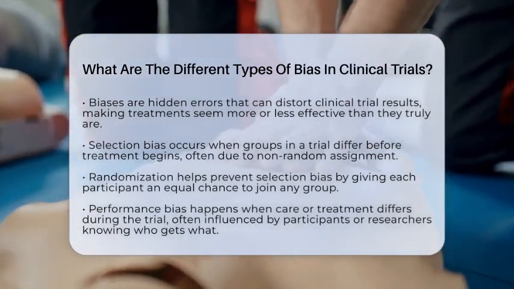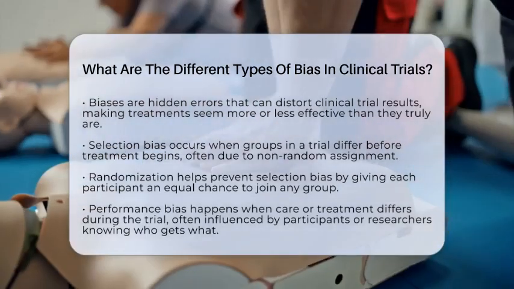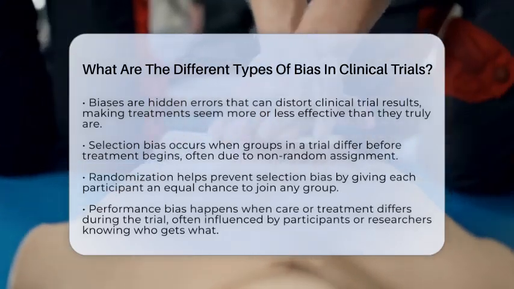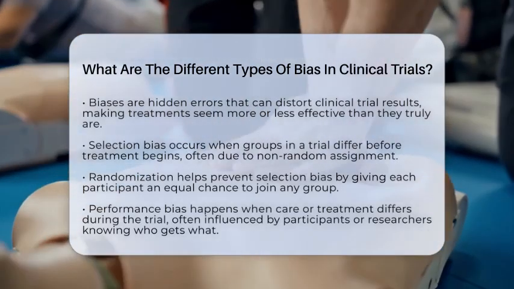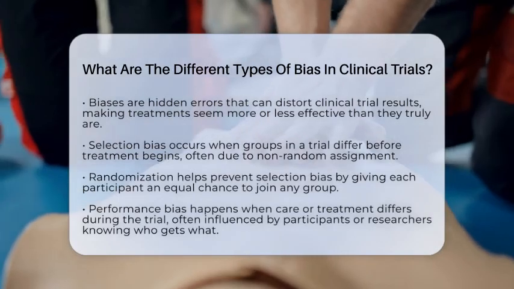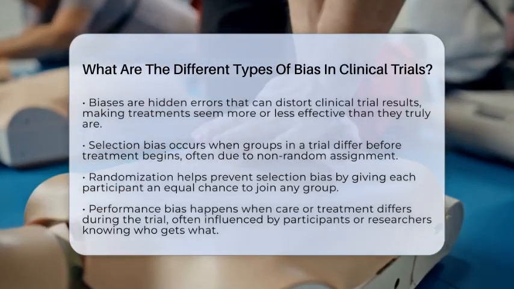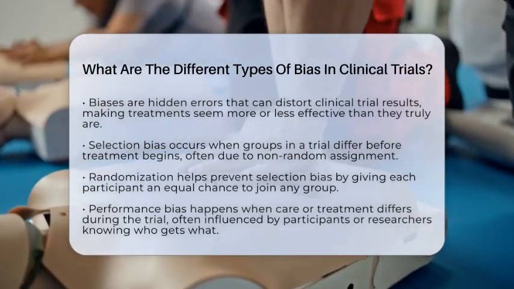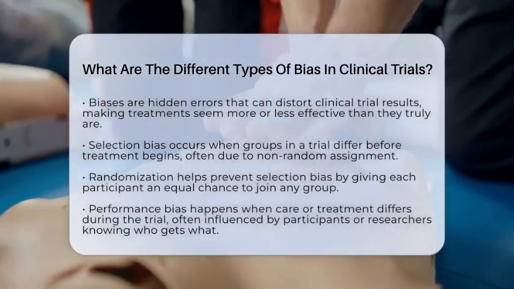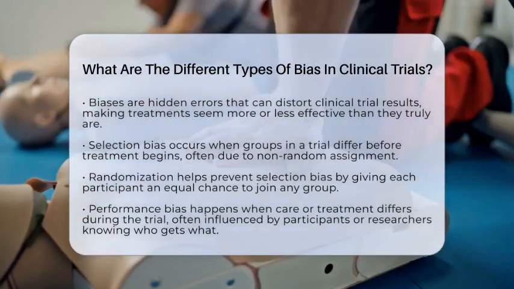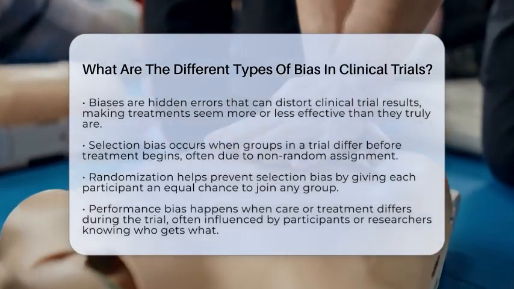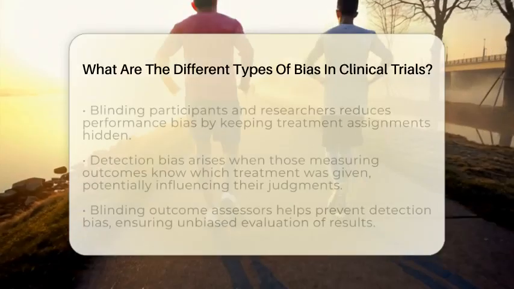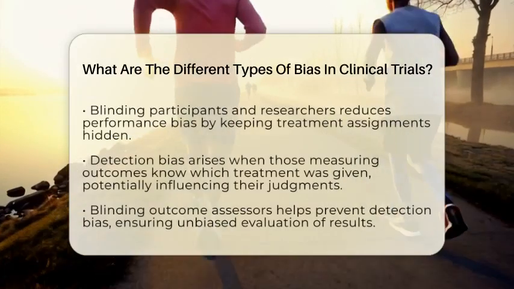Let's explore the main types of bias that can affect how we interpret trial data. First, there is selection bias. This happens when the groups in a trial are different before the treatment even starts. For example, if one group has younger or healthier people, their outcomes might be better, not because of the treatment, but because of their initial health. To prevent this, researchers use random assignment, which means each person has an equal chance of being in any group. This helps make the groups similar at the start.